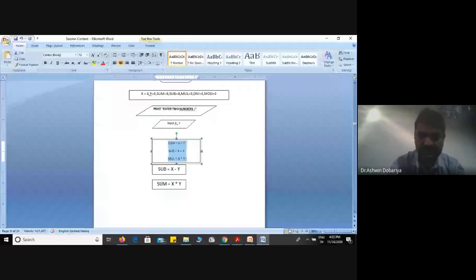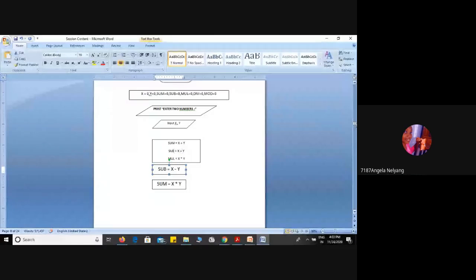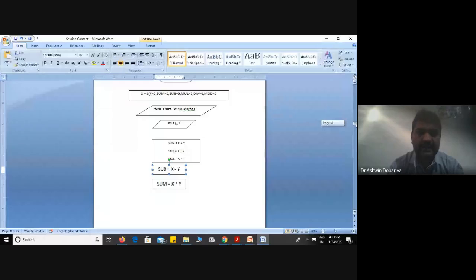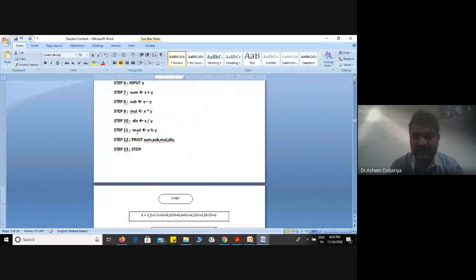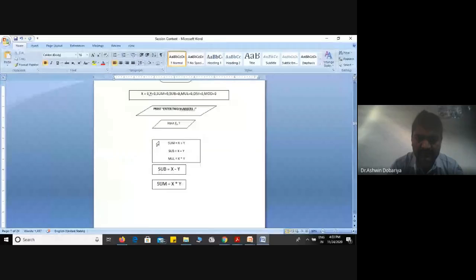I hope all of you understood what I want to say. All of you clear about this? Yes, sir. And finally, all arithmetic operations you mention in one box, and finally we want to print this. For print, which symbol do I have to use? If you mention all operations in one symbol, then there is no need for a separate symbol.